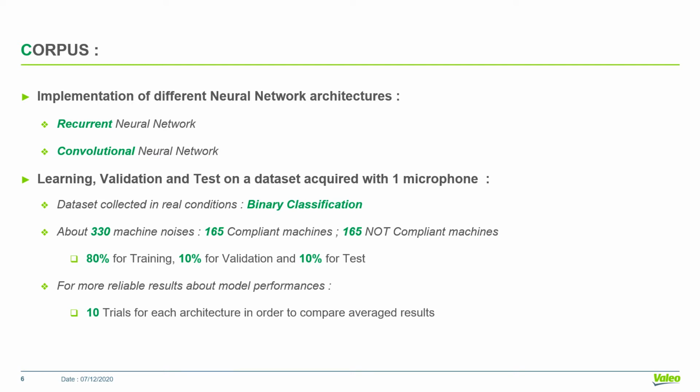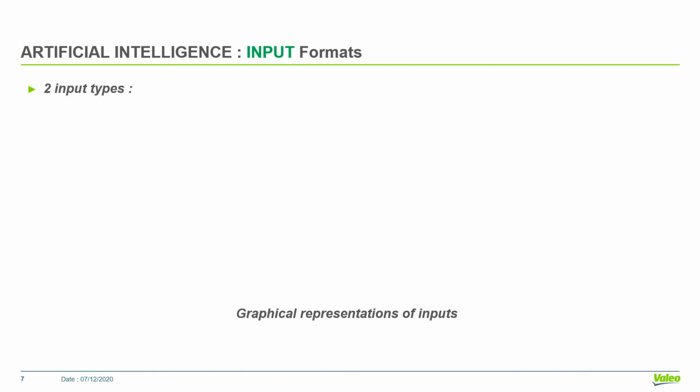We split this database such that 80% are used for training, 10% for validation, and another 10% to test the model. In order to smooth the effects of the database, we perform the learning process 10 times on randomly distributed samples into the three different populations, and we average performances. As we said, our samples